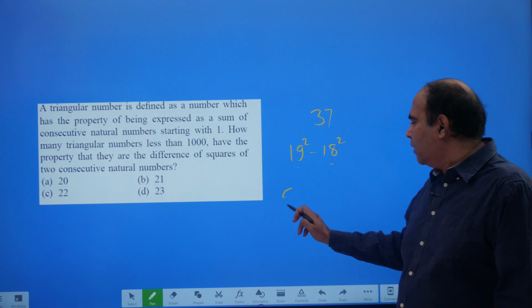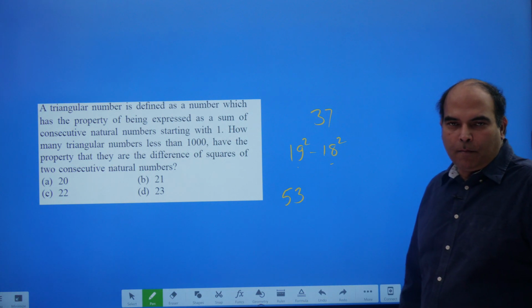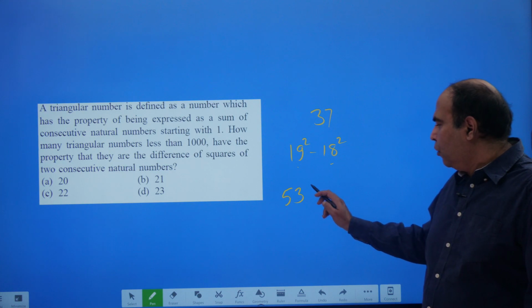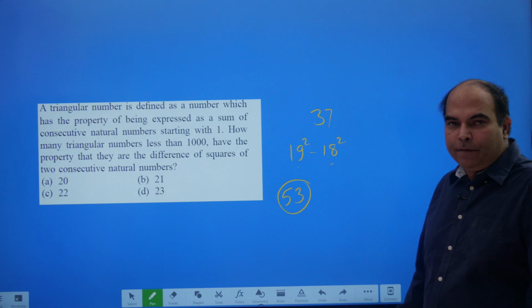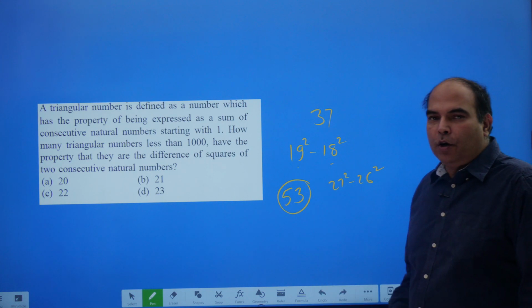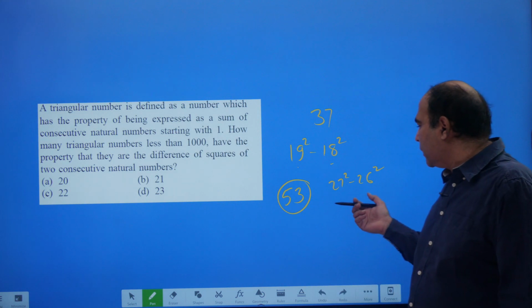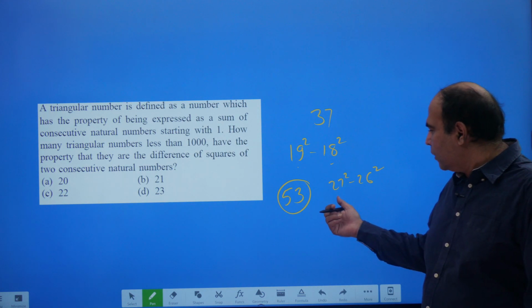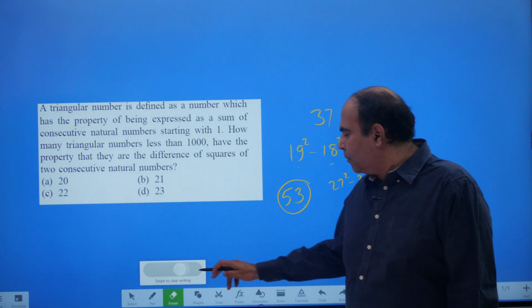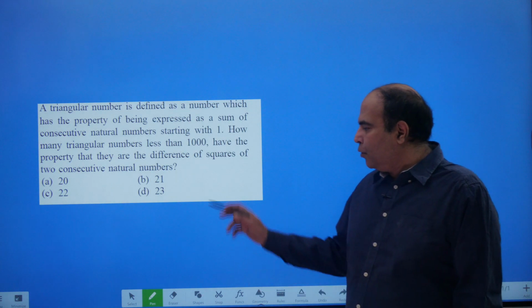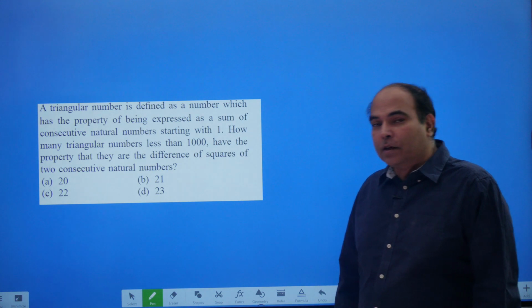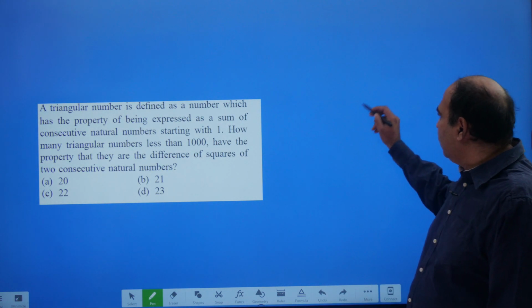You look at 53, without even batting an eyelid, you can say that it is the difference between, what you do is divide this by 2, 26.5. So 27 square minus 26 square is going to be 53 always. And you can check this, 26 square is 676, 27 square is 729. So when you are trying to represent something as the difference of squares of two consecutive natural numbers, you basically realize that you need an odd number here.